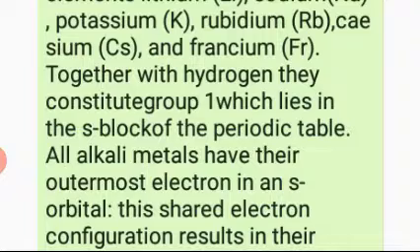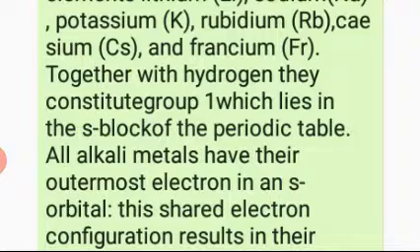Together with hydrogen, they constitute group 1, which lies in the S block of the periodic table. That is, 1A or alkali metals are S block. S block elements are alkali metals 1A and 2A alkaline earth metals. Both are S block. What is S block? When an element's configuration ends at the S orbital, it is in the S block.